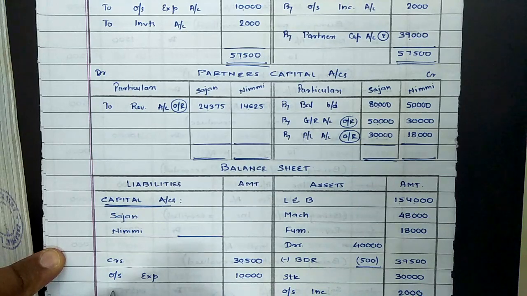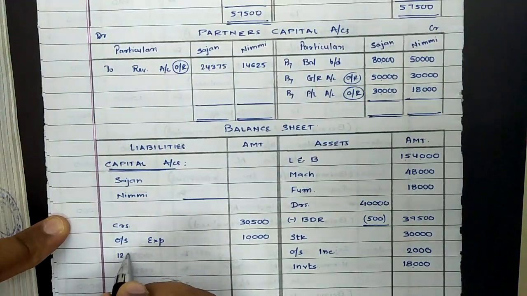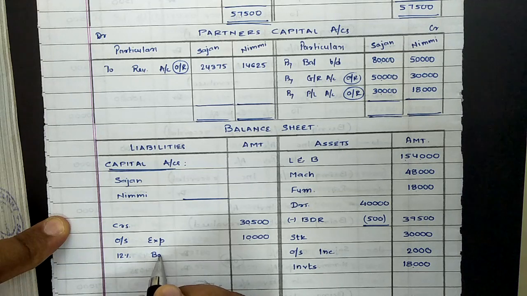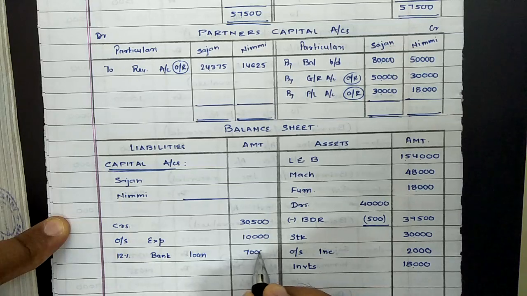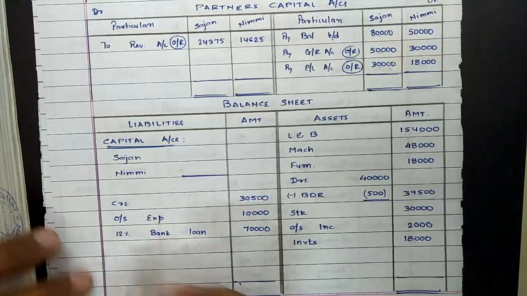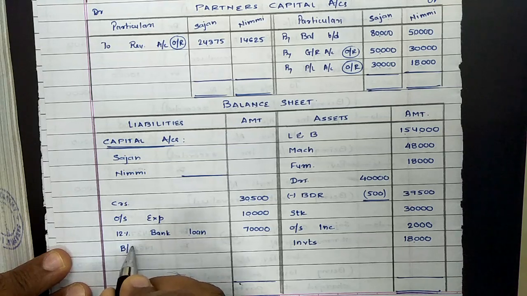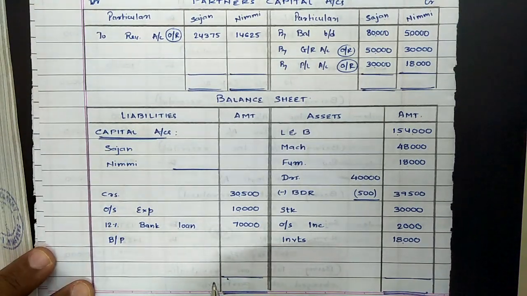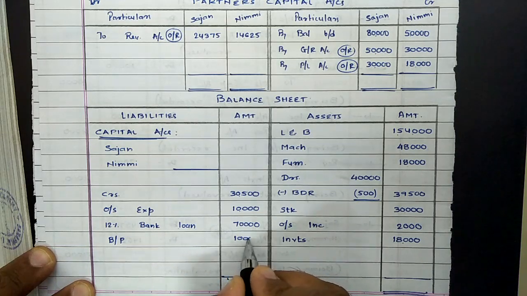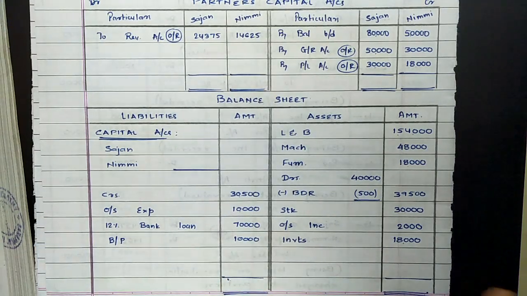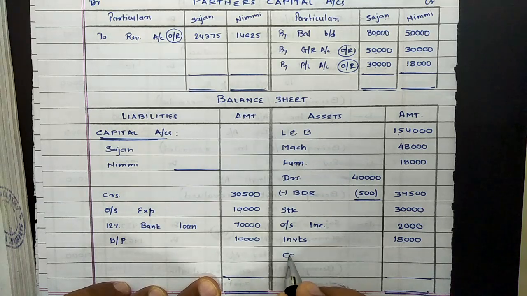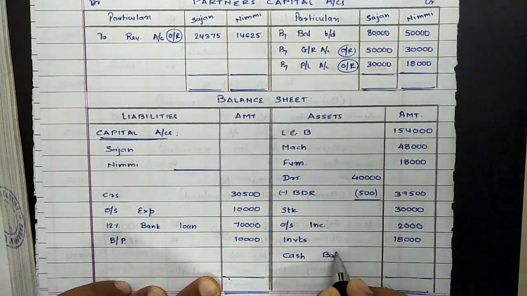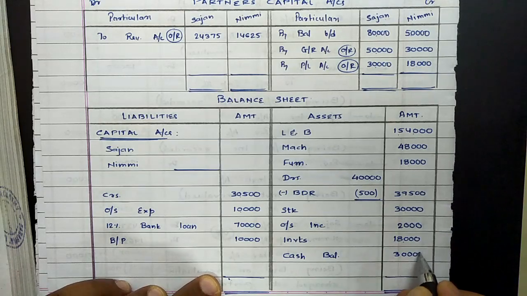Then 12% bank loan. There was no adjustment related to same. So directly same value will be recorded in outer column. 12% bank loan, rupees 70,000. Then creditors we have dealt with, but bills payable, again there was no adjustment related to bills payable. So it has to be recorded at same value. Bills payable were rupees 10,000. Then coming towards asset side, land and building, machinery, furniture, investments, they are already dealt with. Debtors, stock, that is also dealt with. But cash balance, there was no adjustment about cash. So it will be recorded as it is, rupees 30,000.